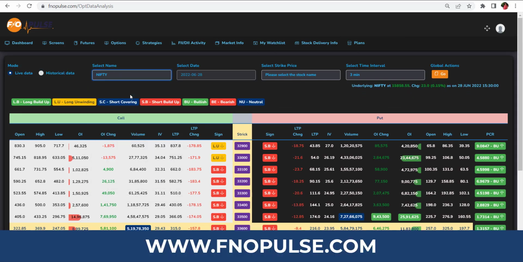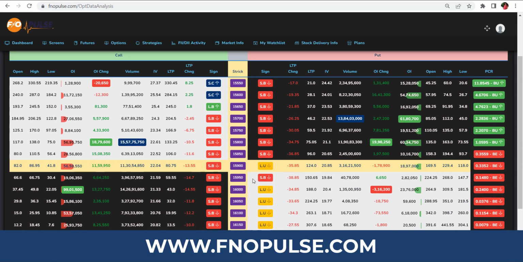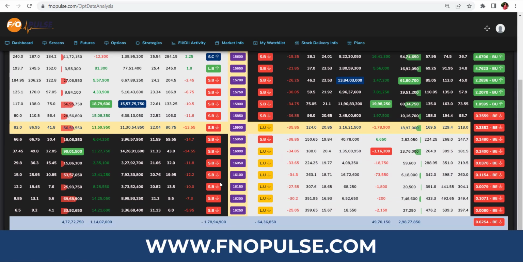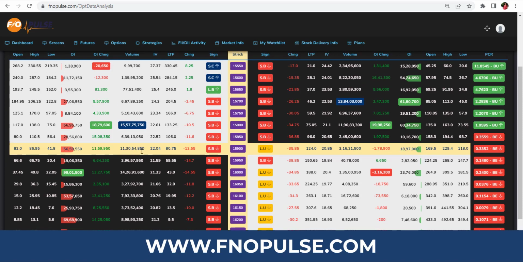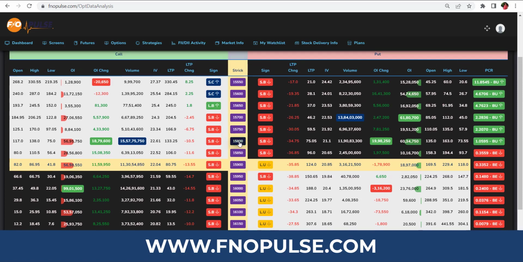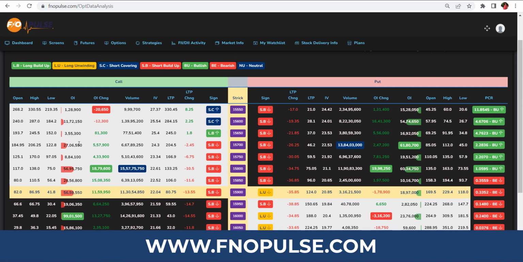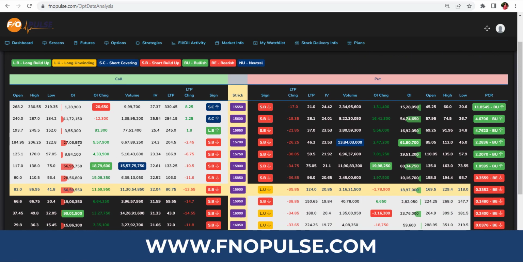Next we are checking with Nifty. In Nifty you can see the strike price, identifying the strike price 15,800. If you see, the open is 117, and it went high up to 138. Right. This is nearly 20 points of profit given for intraday trading.